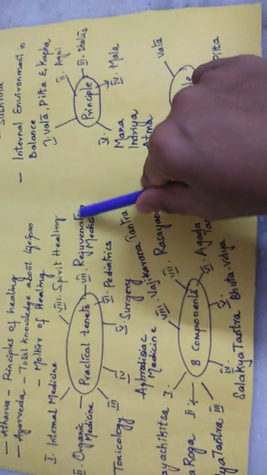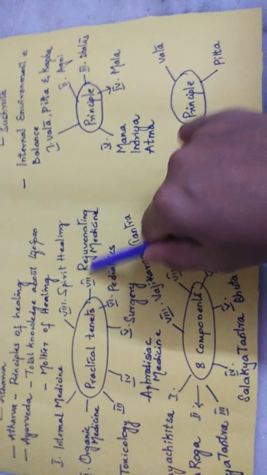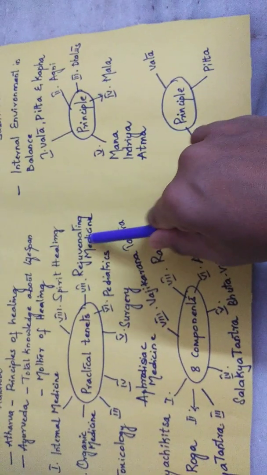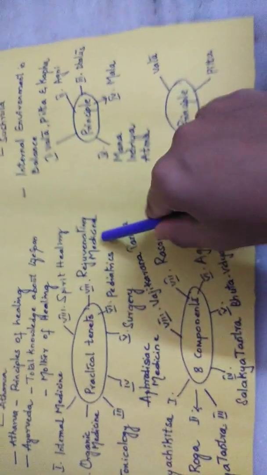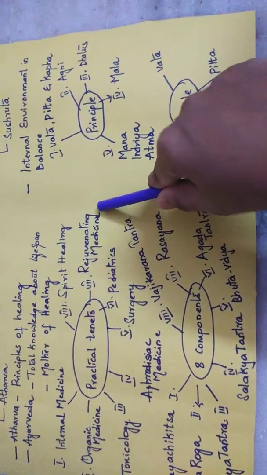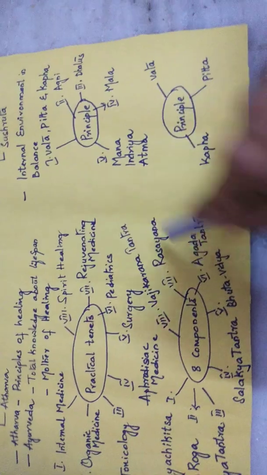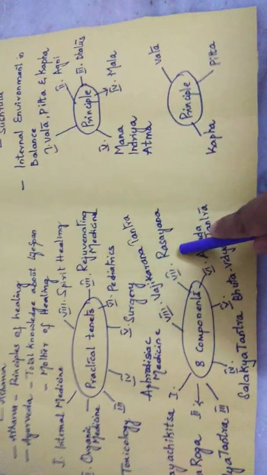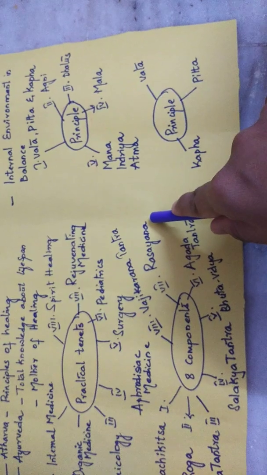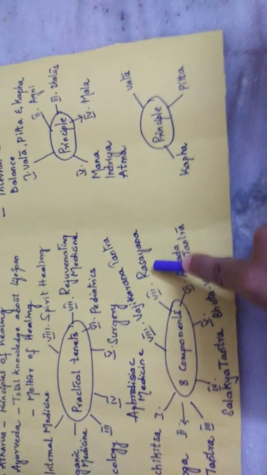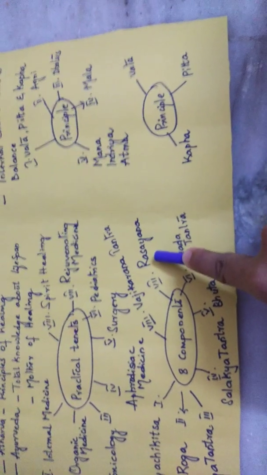So what is rejuvenating medicine? What I told, it deals with geriatrics like anti-aging, some of the exercises and steam bathing, all the things come under rejuvenating medicine. So this is correlated with the Rasayana Tantra. Where you can deal with the various treatments for geriatrics will come under Rasayana Tantra. And the eighth one is Vajikarana Tantra.